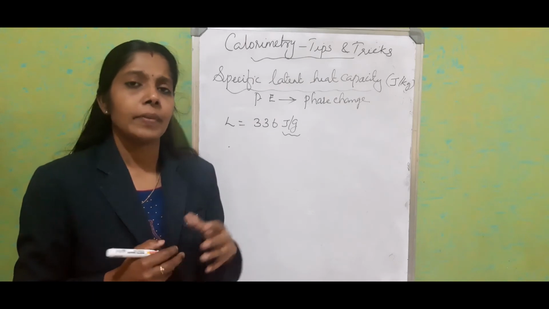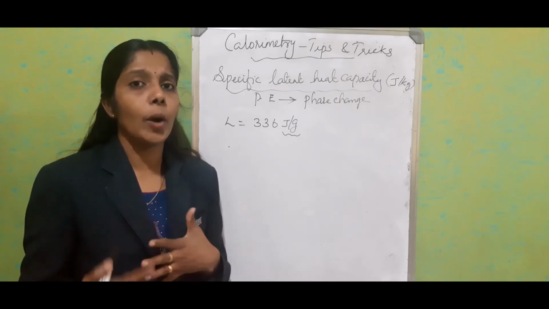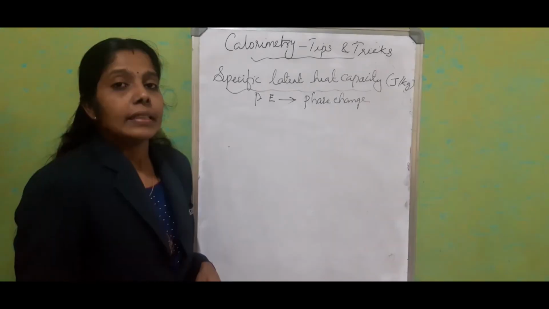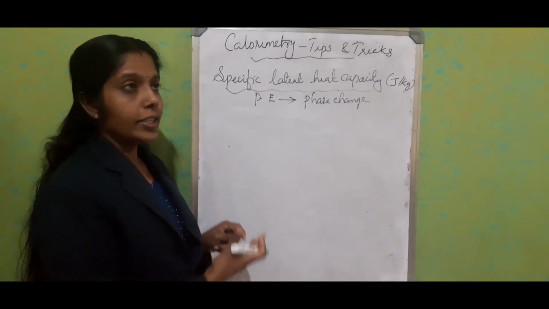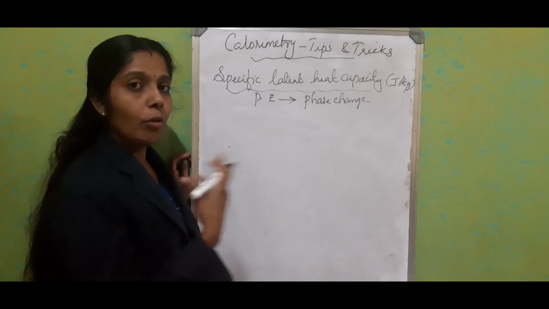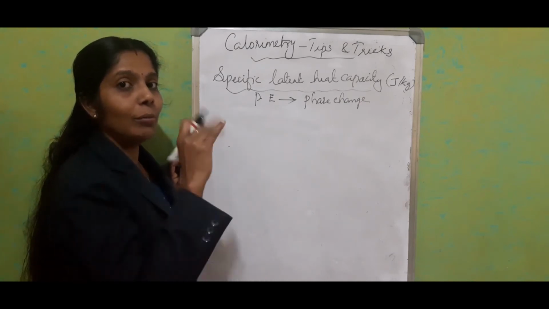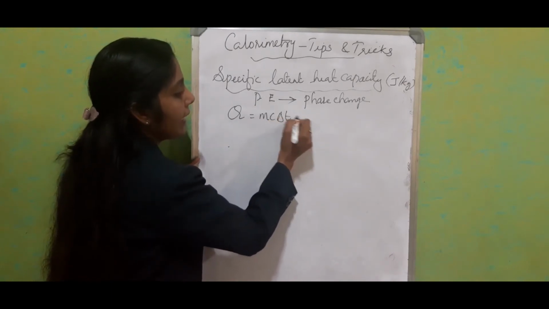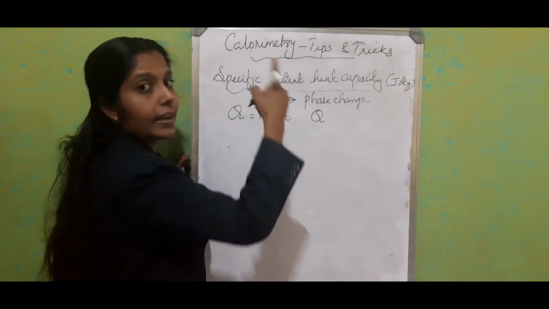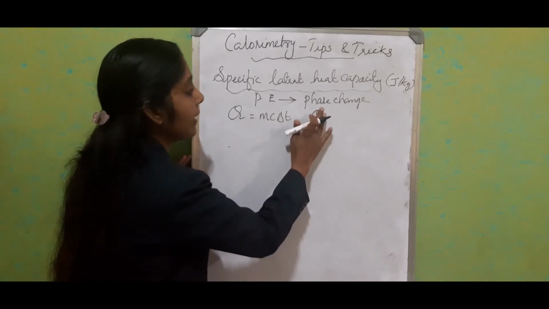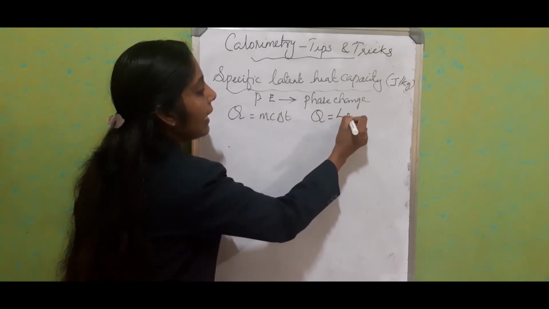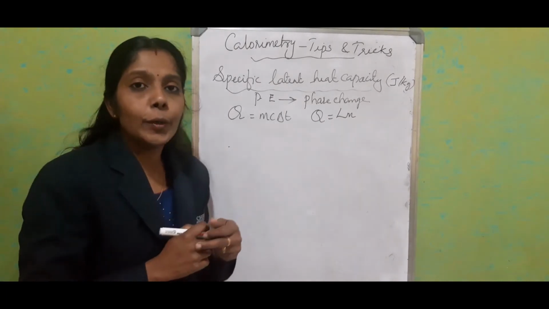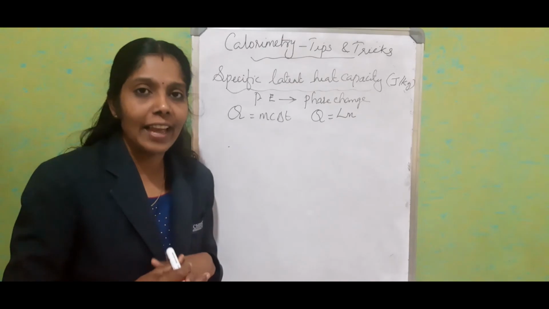Now we'll see the problem section. How can we score marks easily in the problem section? If we consider the problem section from specific latent heat capacity, most of the time we have to consider both equations: Q is equal to mc delta T, and the equation related with specific latent heat capacity, Q is equal to L into M. Both equations we require because this is also based on the principle of calorimetry.